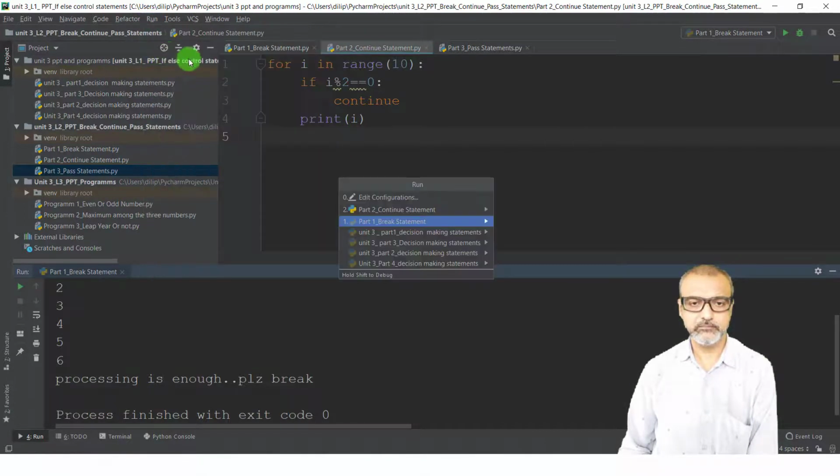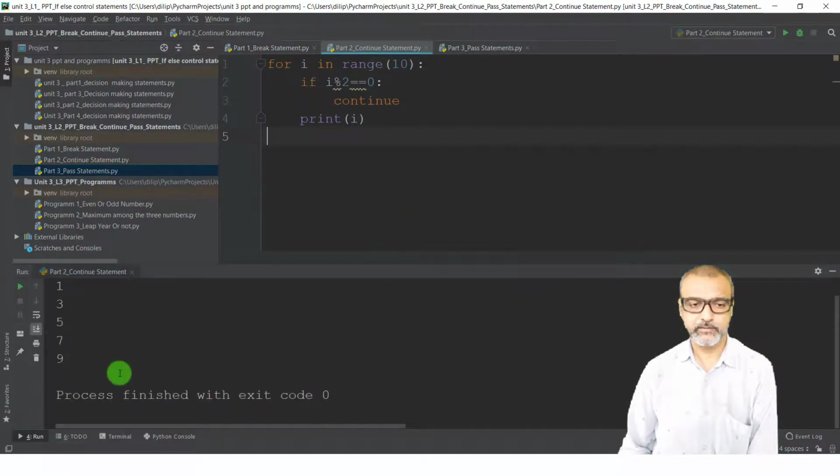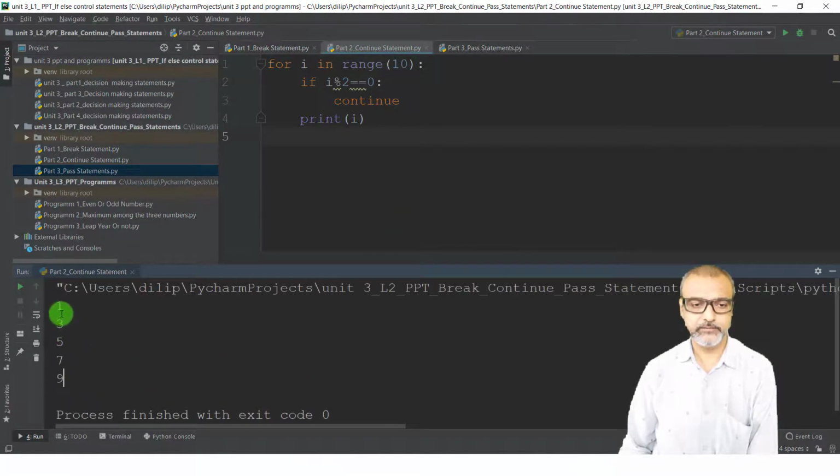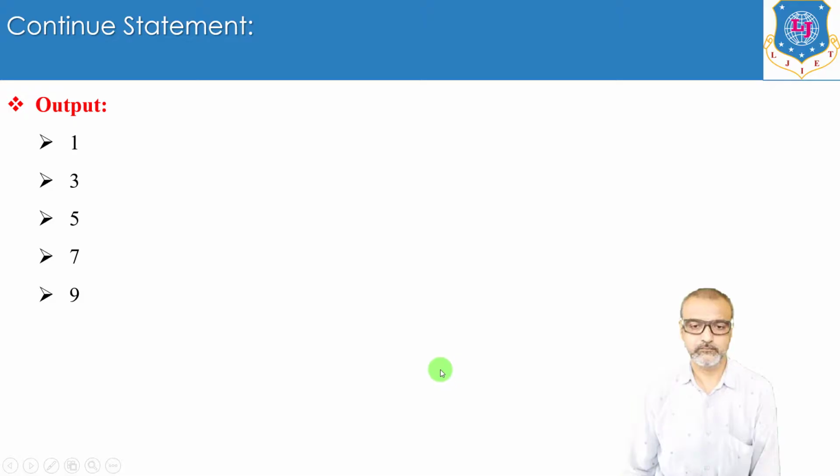Again click on the run button. Select the file name. The file name is continue statement. So just click on this file name. Now you can see the output, right? We have odd numbers 1, 3, 5, 7 and 9.